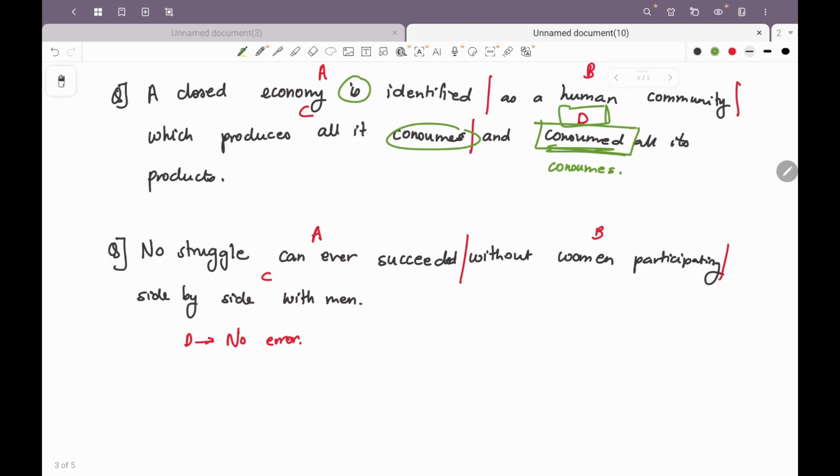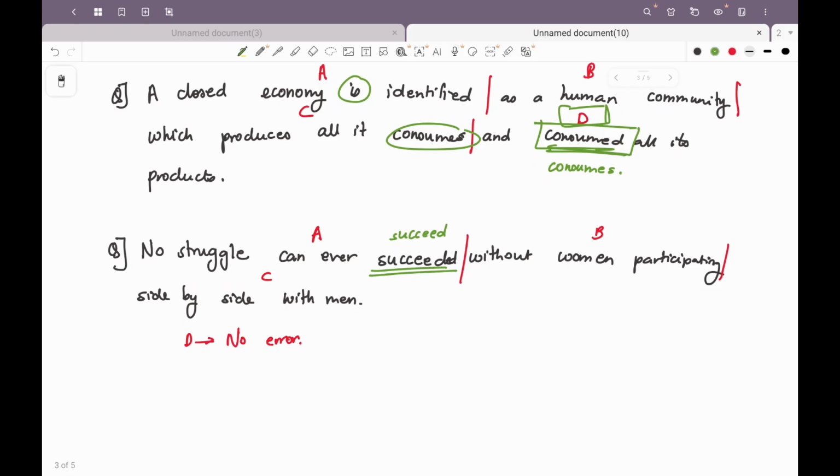Let us look at another example. No struggle can ever succeed without women participating side by side with men. Is the error in part A, part B, part C, or is there no error? So if we take a look at this, the sentence is in the present tense, but again this succeed is in the past tense. So it has to be no struggle can ever succeed without women participating side by side with men.